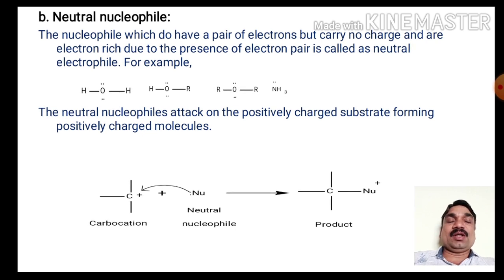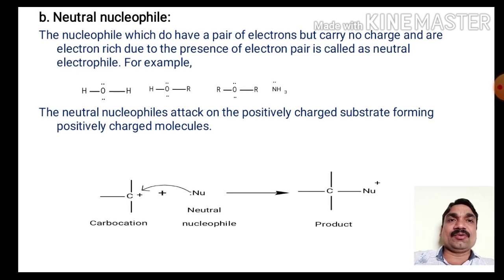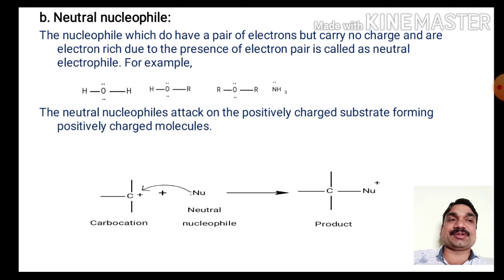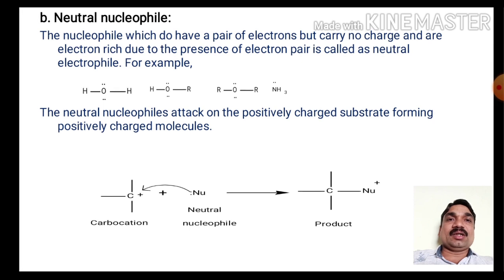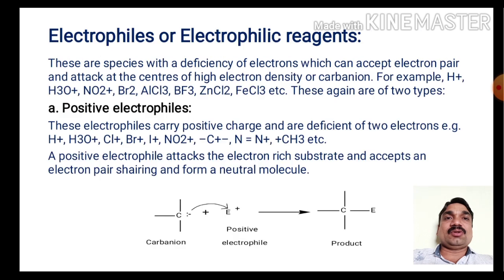When the nucleophile gets substituted, it is called a nucleophilic substitution reaction. When a nucleophile is added on the substrate molecule across the carbon-carbon double bond, it is called a nucleophilic addition reaction. When a nucleophile gets eliminated from the molecule, it is called a nucleophilic elimination reaction. So this is all about the nucleophile.